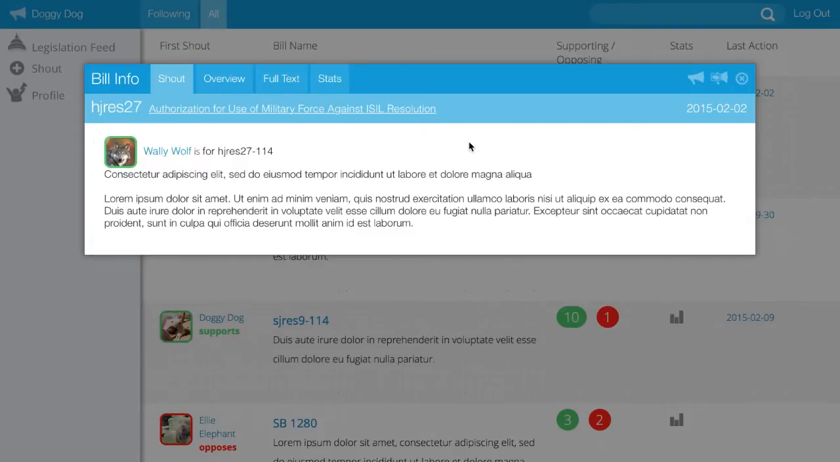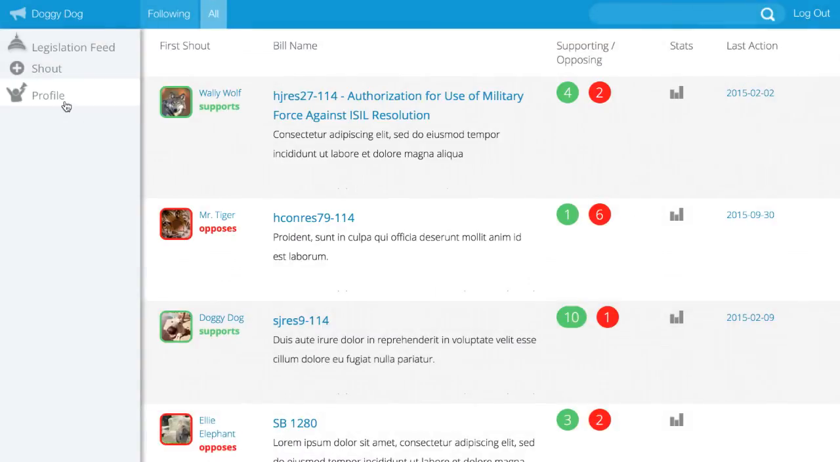So anyways, if I like this opinion on the bill, if I agree with Wally Wolf, I can just go over here and click reshout, and that'll reshout the bill out to all of my friends, and it'll basically just show what Wally Wolf is saying. Or I can click here and actually do my own post about the bill as well. But I don't want to talk about that one. I want to talk about a different one. So let's go to the shout page.